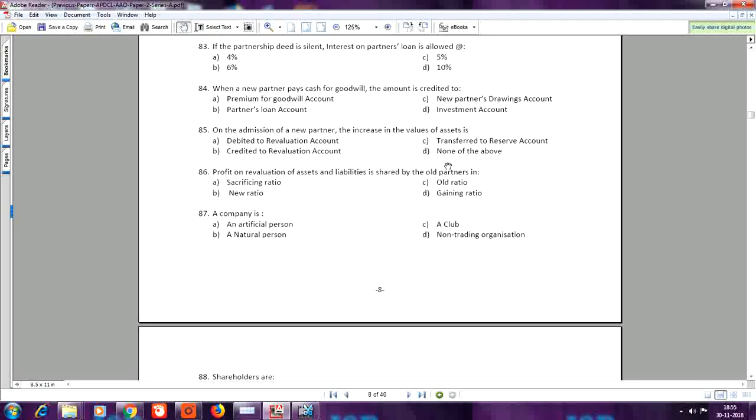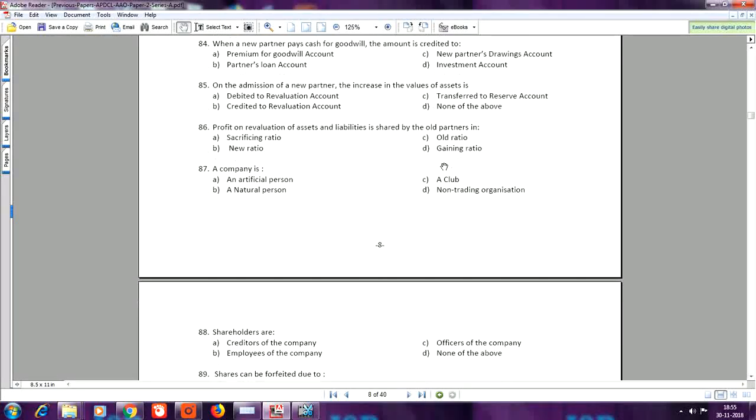Question number 84, when a new partner pays cash for goodwill, the amount is credited to, here answer is A, premium for goodwill account. Question number 85, on the admission of a new partner, the increase in the value of asset is, here answer is B, credited to revaluation account. Question number 86, profit on revaluations of assets and liabilities is shared by all partners in, answer is C, old ratio.